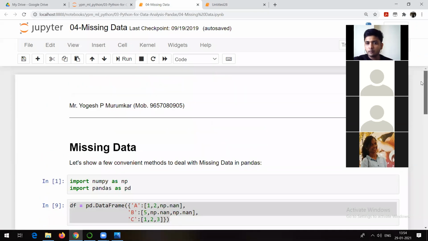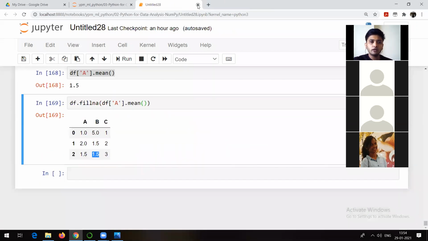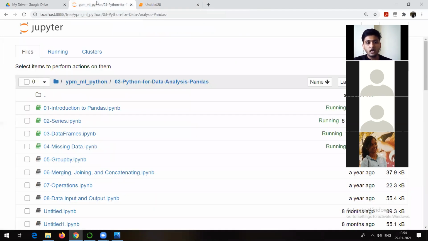But remember, this is very, very important. Handling of missing values is very, very important. It's a part of pre-processing of data. And if pre-processing is not good, your model is not good. Anyone can create the model, but what's necessary is it should give you correct results. Accuracy should be high.